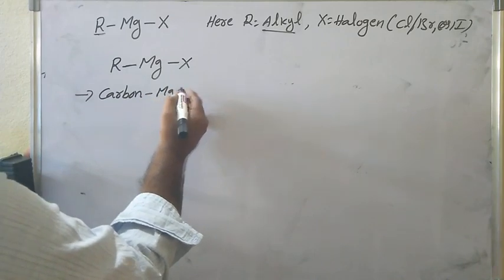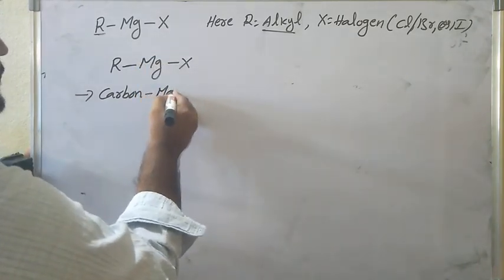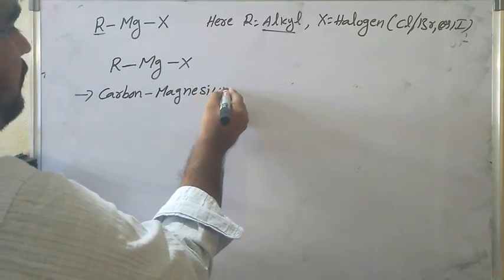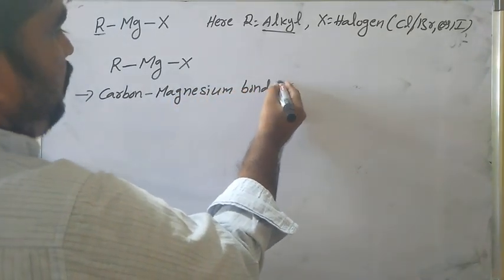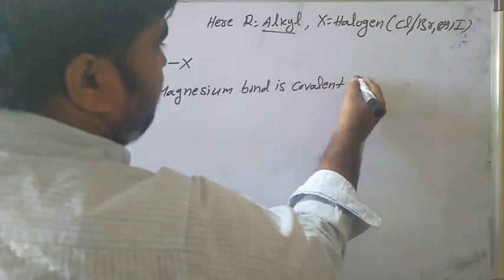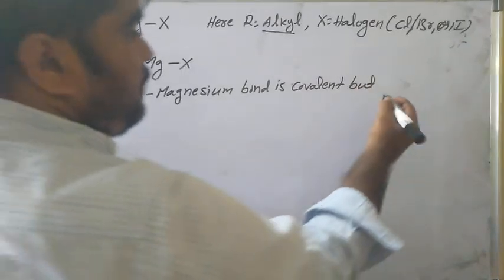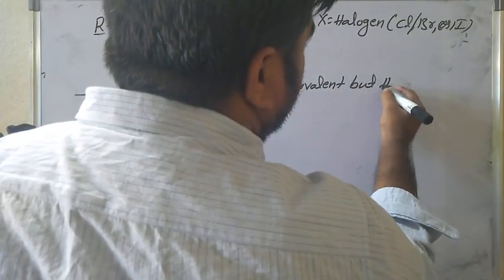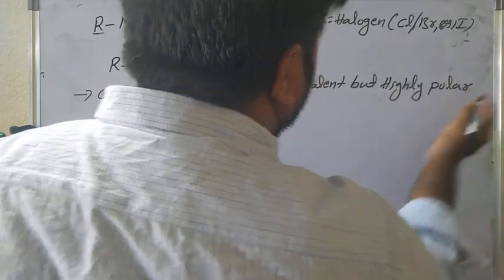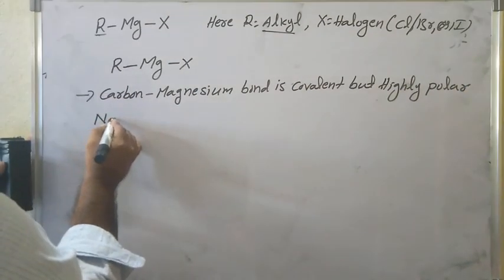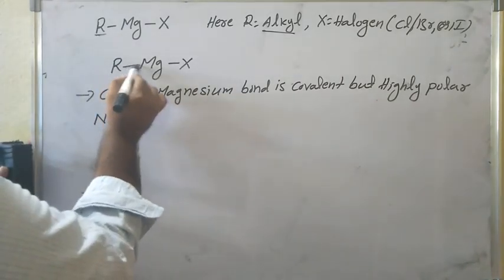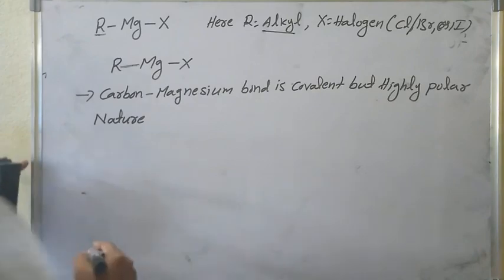The carbon-magnesium bond is covalent, but highly polar in nature. This bond is a covalent bond, but highly polar.